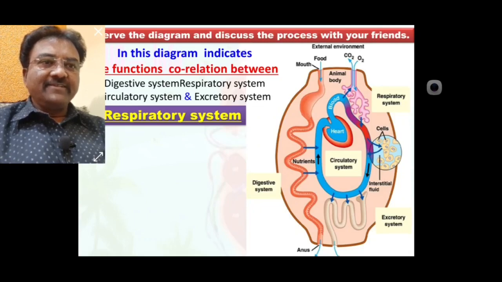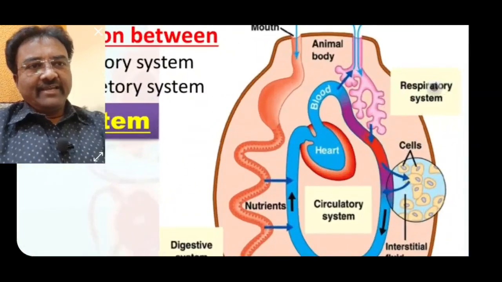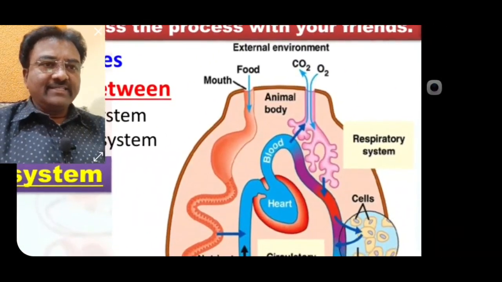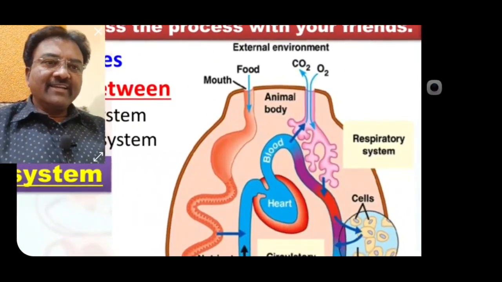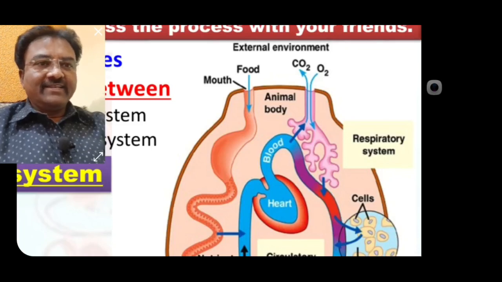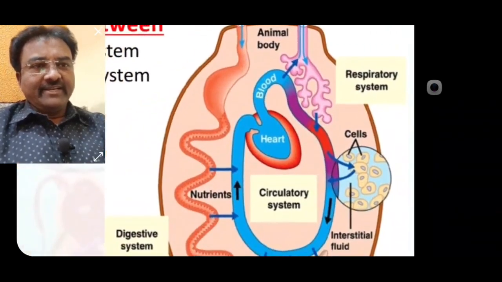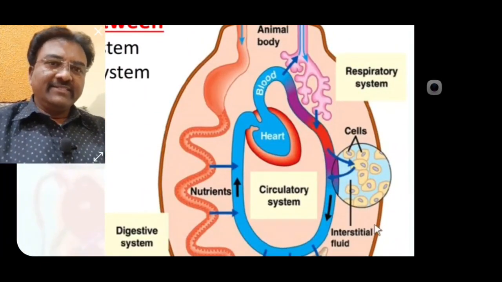External respiration at lung alveoli level, exchange of gases. Internal respiration at actual cell tissue level, exchange of gases. And cellular respiration, ATP energy formation.